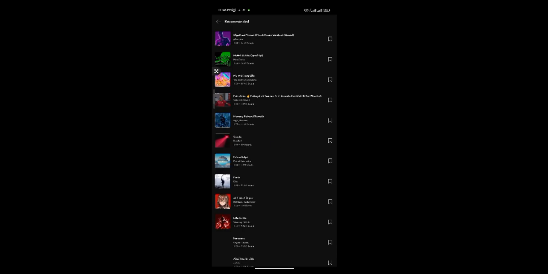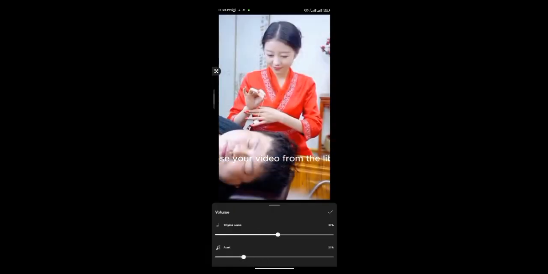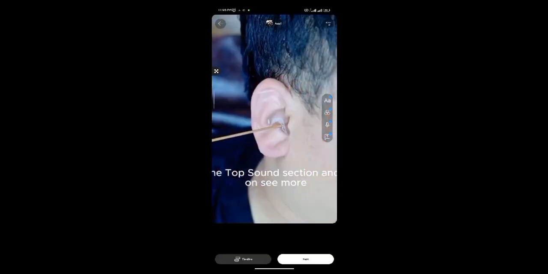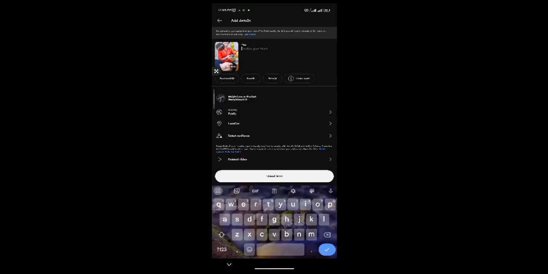Once you successfully select one, you want to decrease the background music volume and increase the original sound right there. When that has been done, click on next. And once you do click on next, guys, you just need to go into adding your details, such as the title of your video, and you can add a description right there if you want, maybe a caption for your short. And once you're done with that, just upload that short on this platform, and you can start utilizing that to get cool traffic to your videos right now.